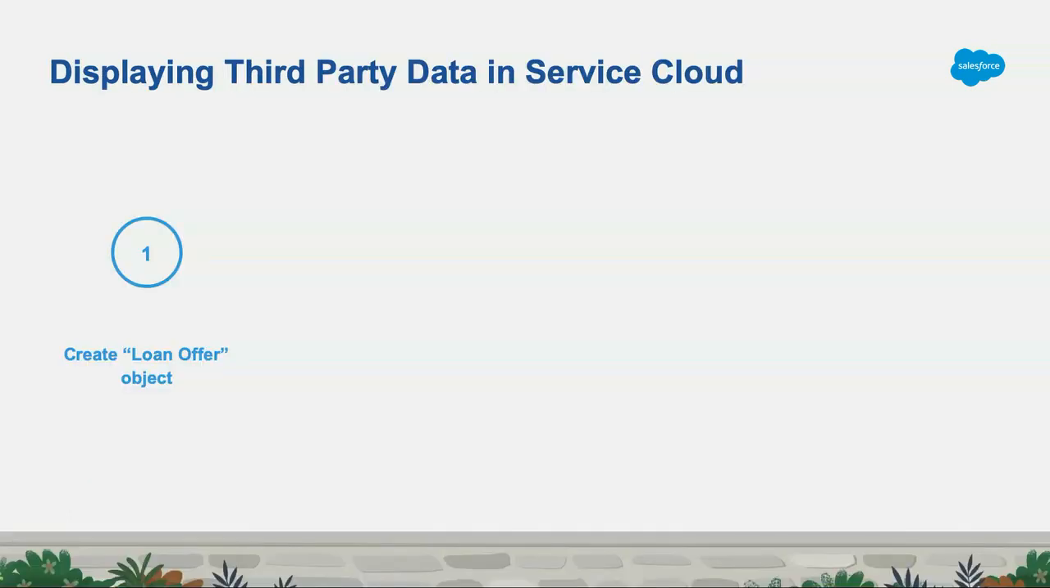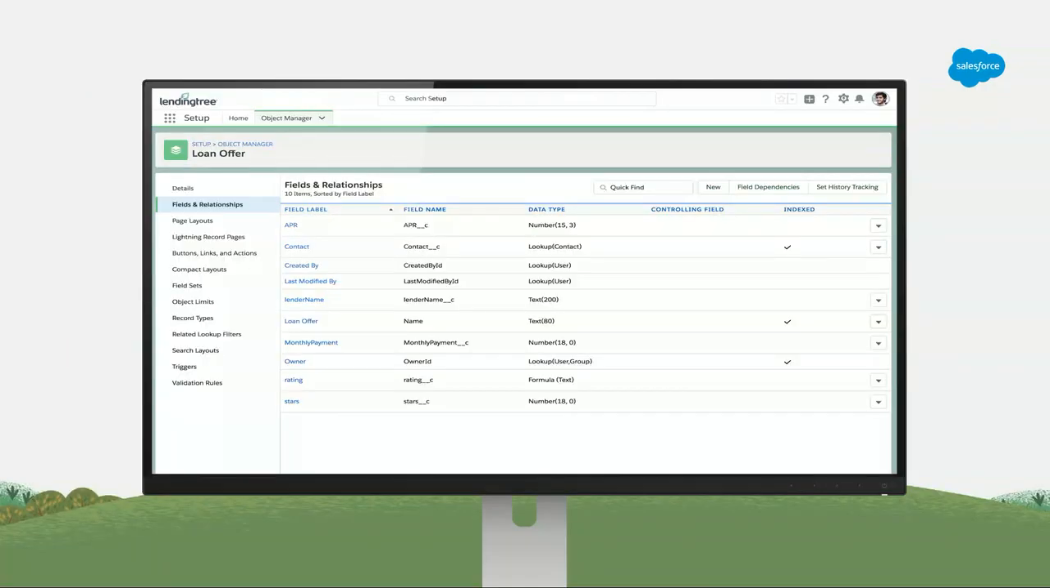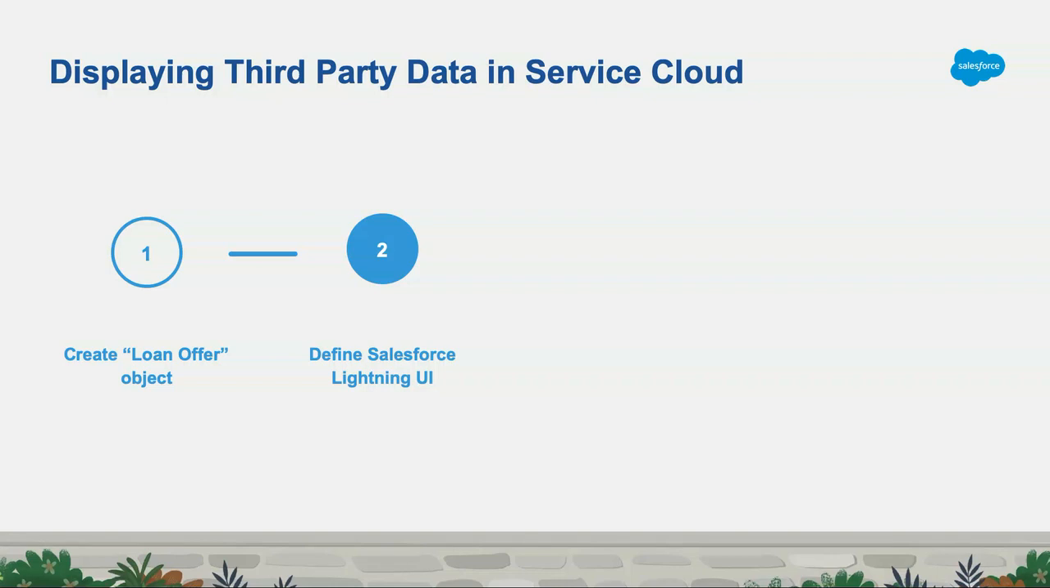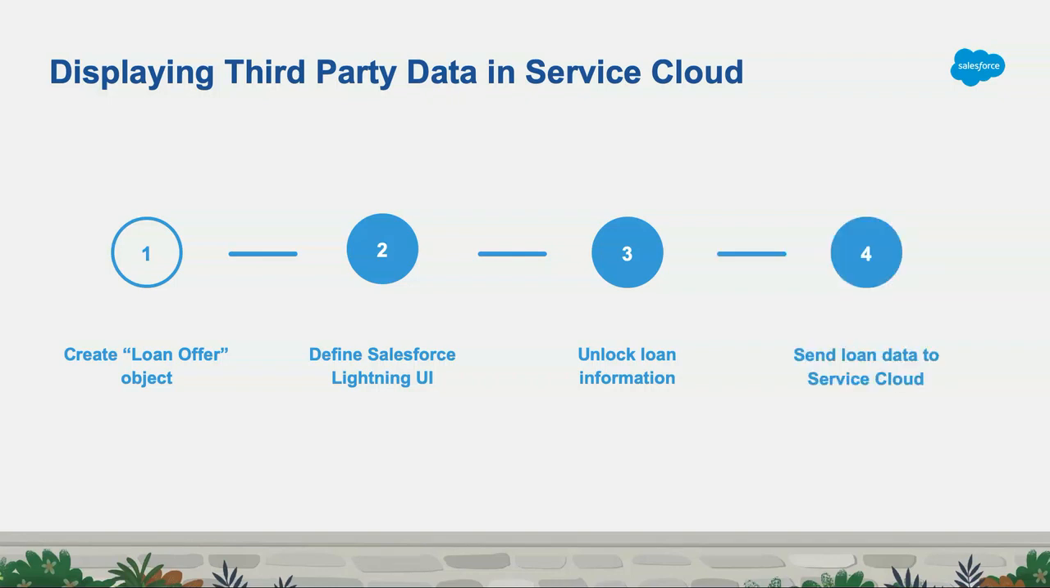Now, in order to get this data into the Service Console, we're going to do a four-step process. First, we'll create a custom Salesforce object representing what home loans are. And this was actually like a cooking show done just before this session using the Salesforce Object Manager to save on our time here. So next, we will define a Salesforce Lightning UI component in order to display this information. Then we'll unlock the loan information from the database by defining an API with MuleSoft's Anypoint platform. And finally, we will build an integration that takes this information from the API and sends it into Service Cloud.